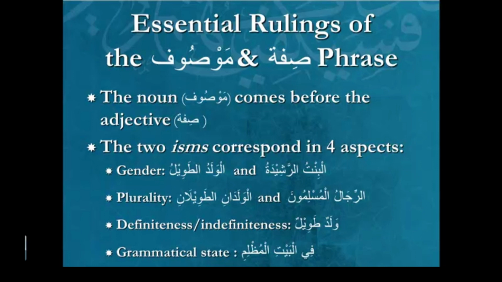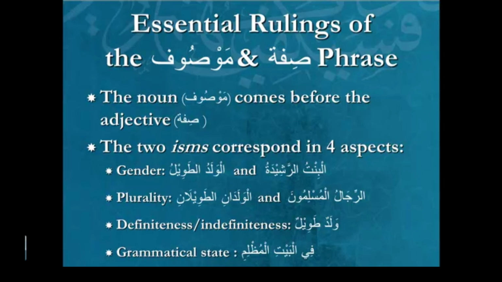Okay, if they were to ask you the question, what state is the word al bayt, you would say jar. But not only is al bayt in jar, but al muslim is also in jar. So this is an example of an extension where the governing agent fi is influencing both isms that are following it. The first ism is being influenced directly, and al muslim is being influenced because it needs to match.